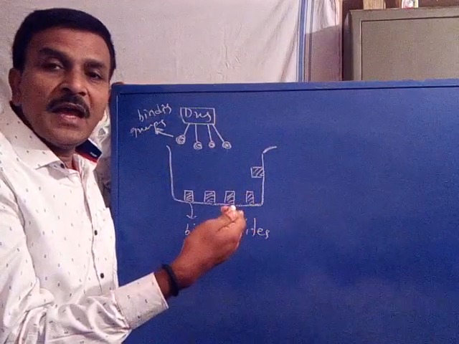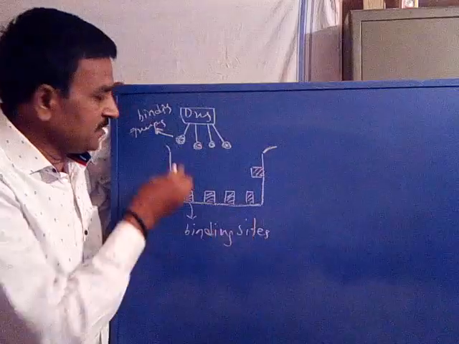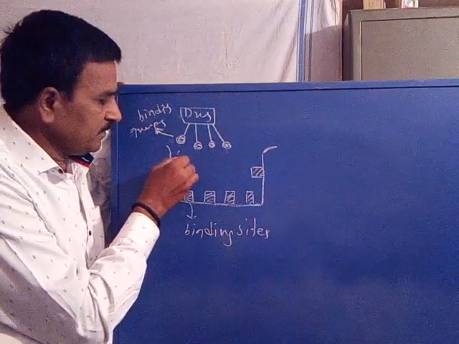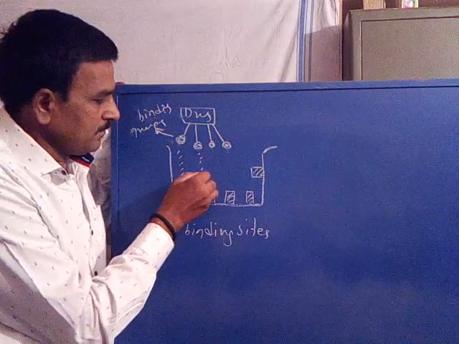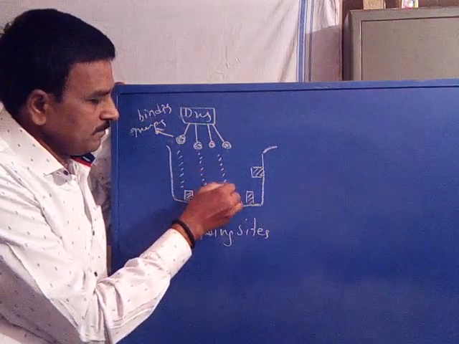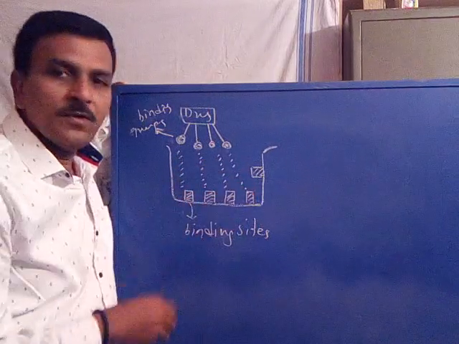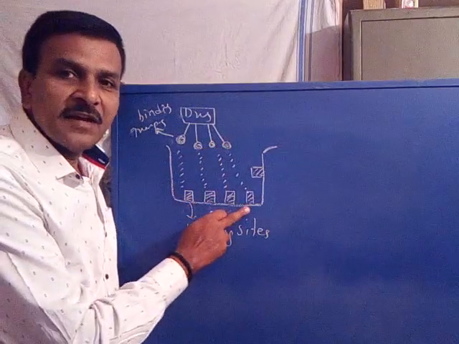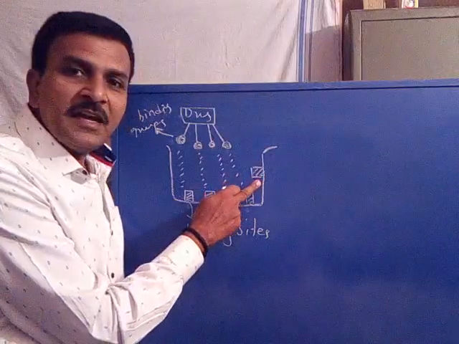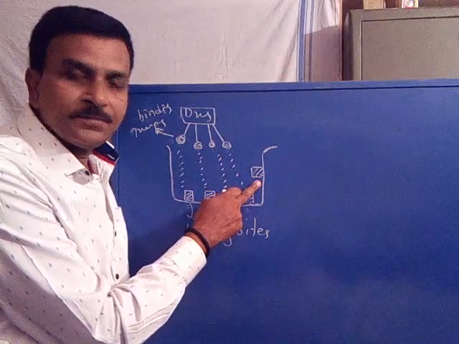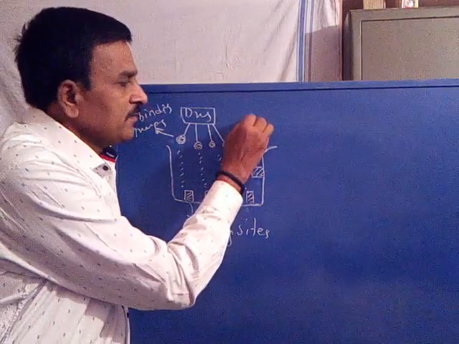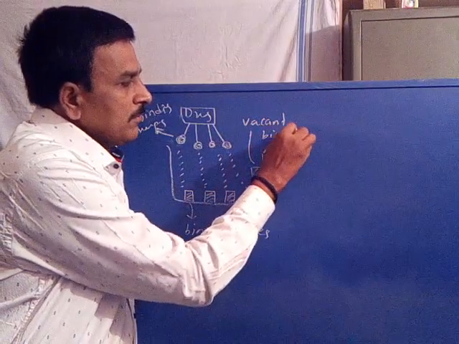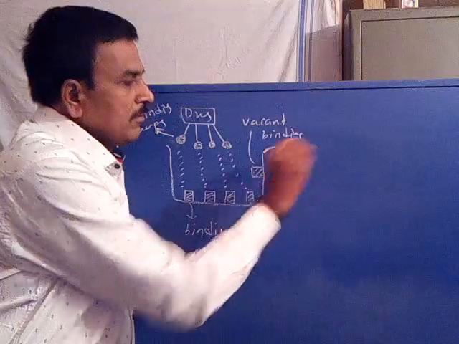If a lead has insufficient binding groups, let us see what happens. This binding group interacts with this binding site. Now the 4 binding groups interacted with the 4 binding sites, but one binding site remains vacant.